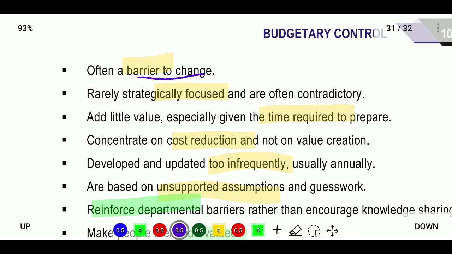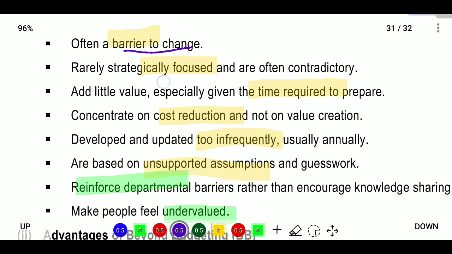They can see anyone, and are rarely strategically focused and often contradictory. It is not focused on strategy. Next, they add little value, especially given the time required to prepare.